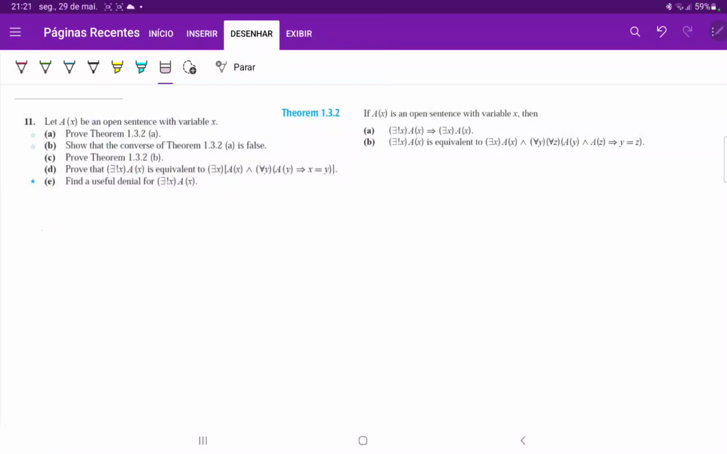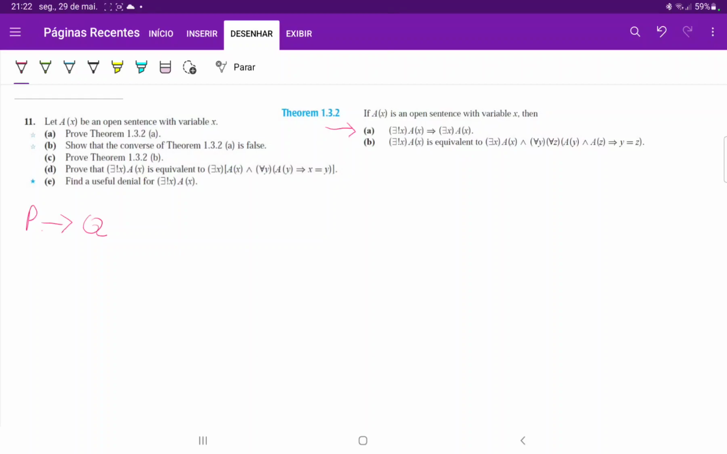So for number 11, we're going to be proving theorem 1.32a, and then we're going to be showing that its converse is false. This theorem is a conditional statement of the form if P then Q. Now remember that a conditional statement is always true in all cases except when P is true and Q is false.